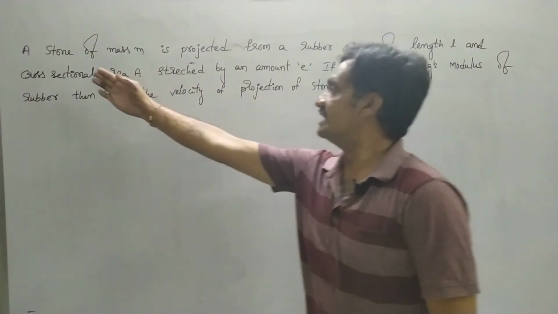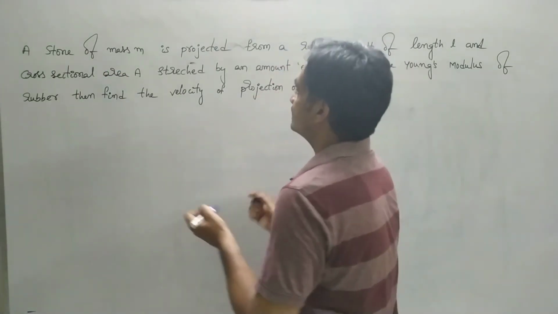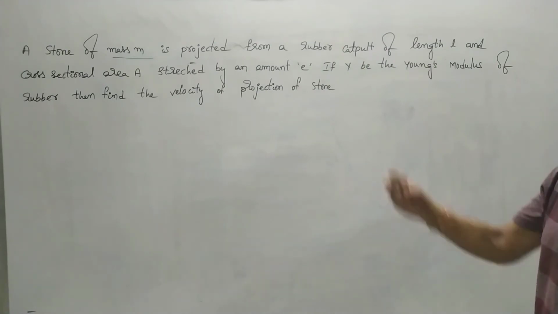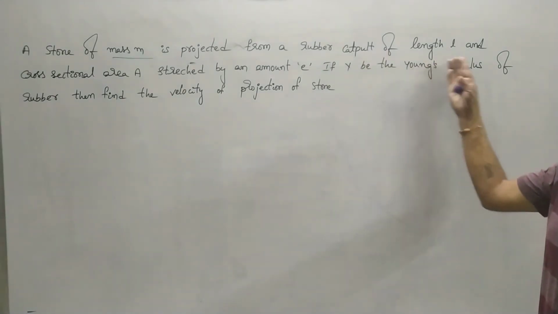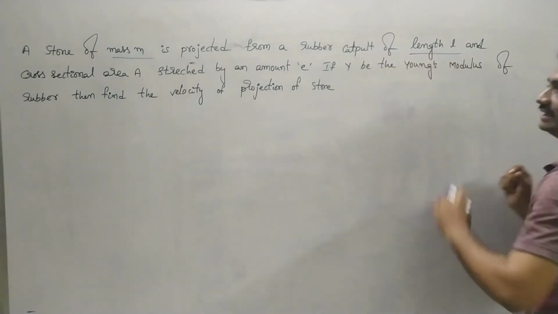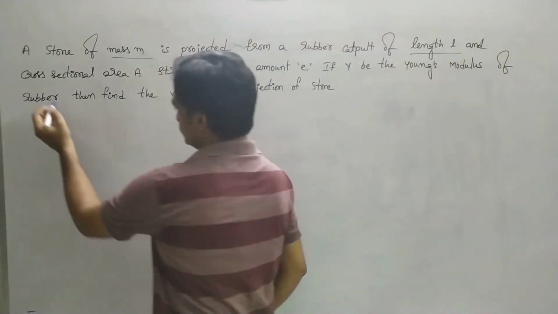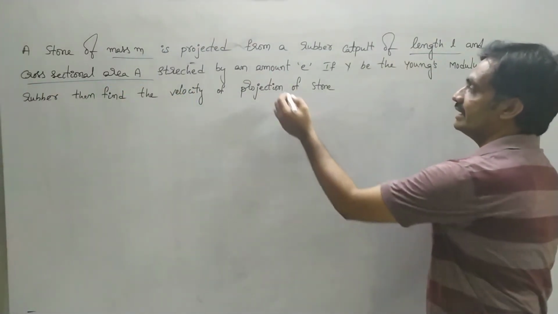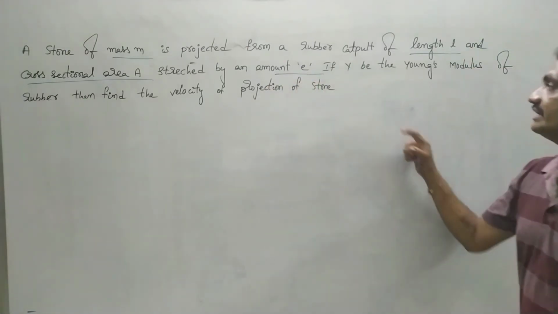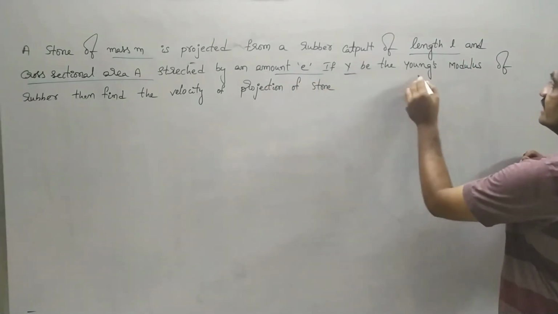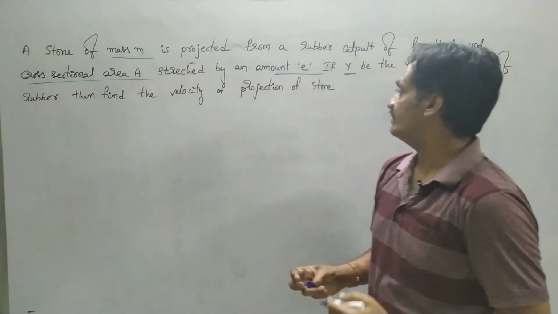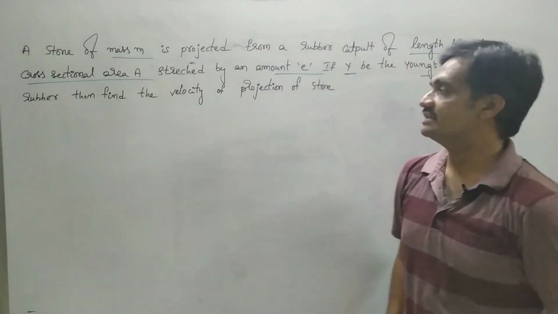Observe the next problem. A stone of mass small m is projected from a rubber catapult of length L and cross-sectional area A stretched by an amount E. If Y be the Young's modulus of rubber, then find the velocity of projection of the stone.